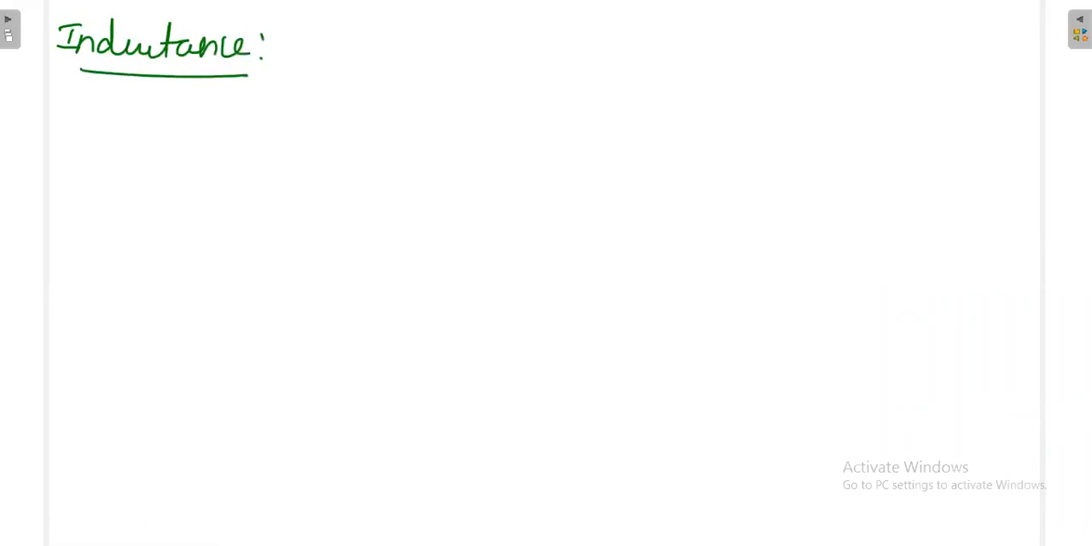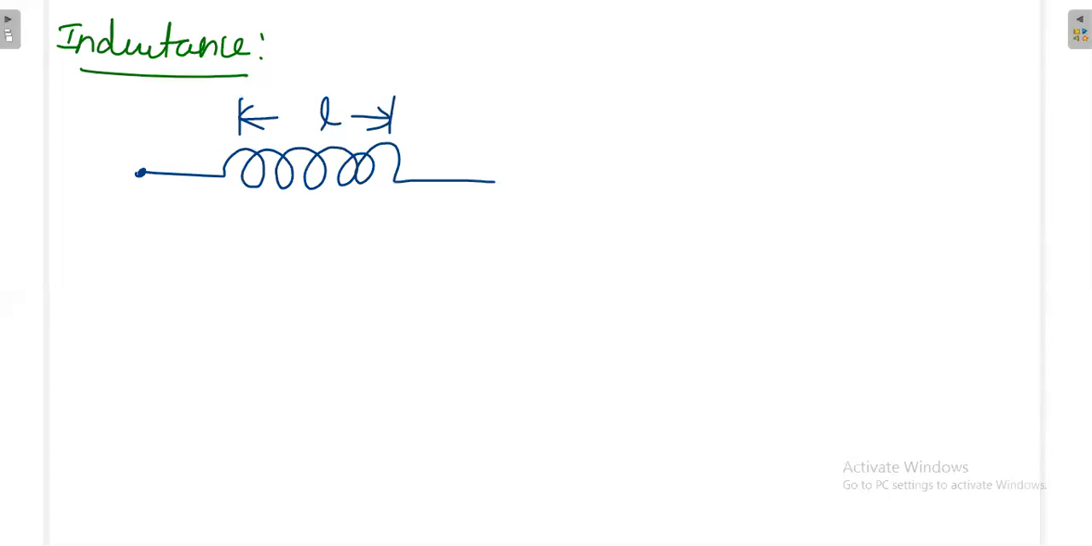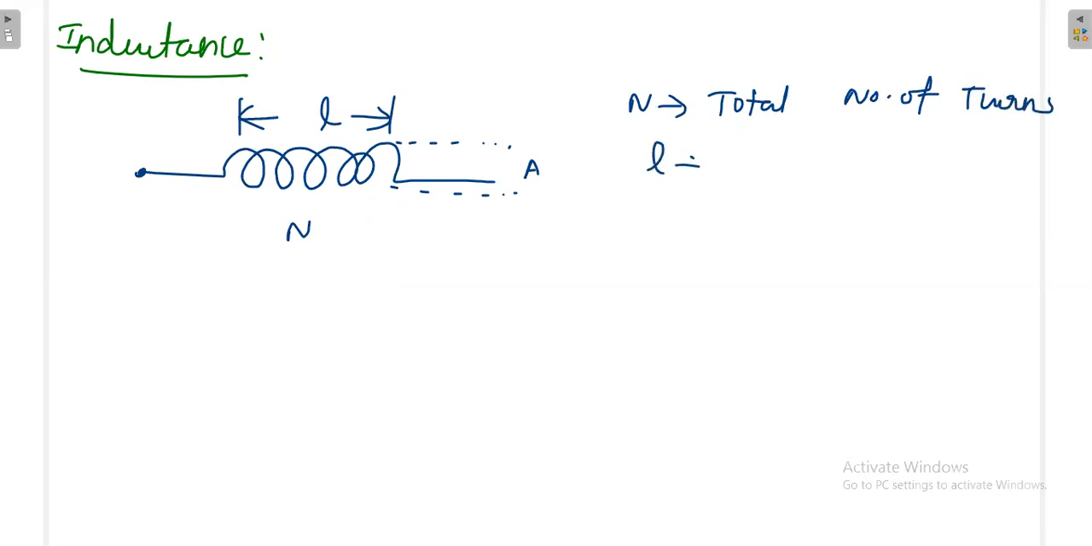Inductance. You know, the inductance is something similar to a solenoid. It will have some number of turns, and then length L, and this is number of turns N. This is the cross sectional area. A means cross sectional area of the coil. Now N means total number of turns. L, length of inductor. A, cross section of the coil.